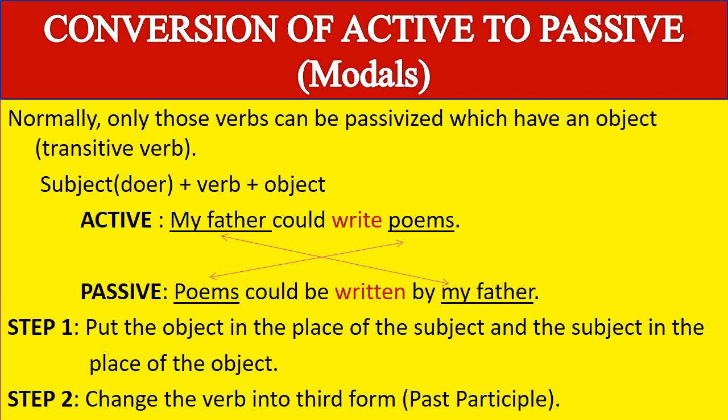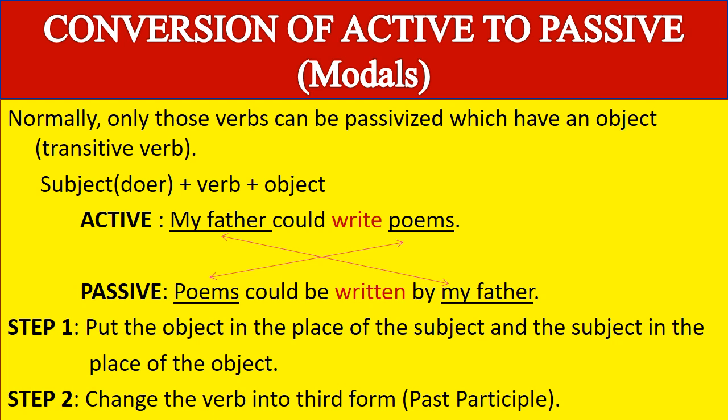Now let us see the steps involved in this conversion. Step 1. Put the object in the place of the subject and the subject in the place of the object. Now in active, our subject is my father. In passive, it goes at the place of object, by my father. In active, the object is poems and it is shifted to the place of subject in passive voice.